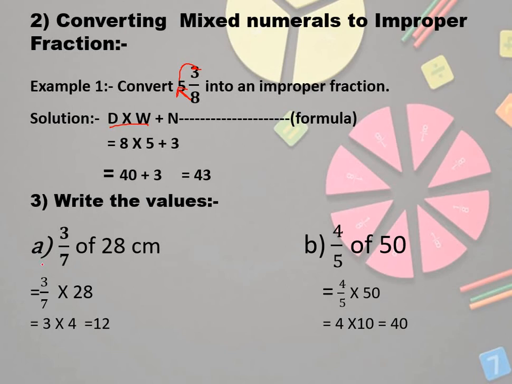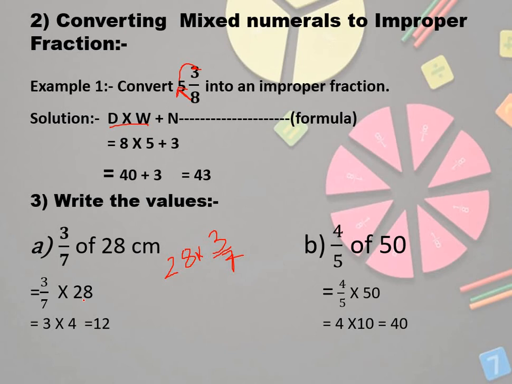Write the values. You have to find the values. 3 by 7 of 28 centimeter. It shows that 3 by 7 part of 28 centimeter, how much will it be? If this is 28 centimeter, and we take 3 by 7 of it, what will be the value? Okay, so I will explain how to solve this type of question. Of means multiply. Put the multiply sign. 3 by 7 multiply 28.